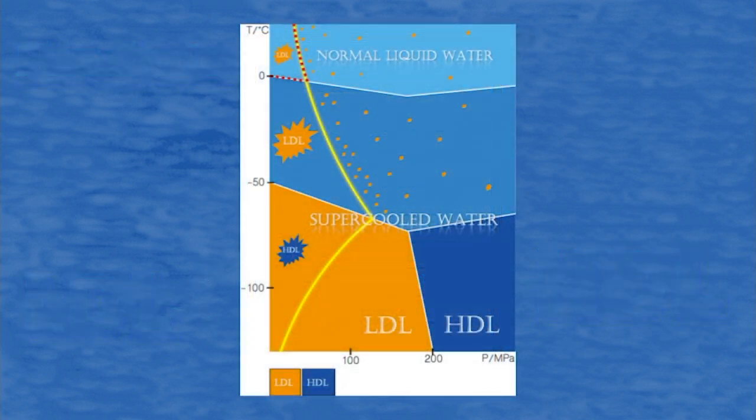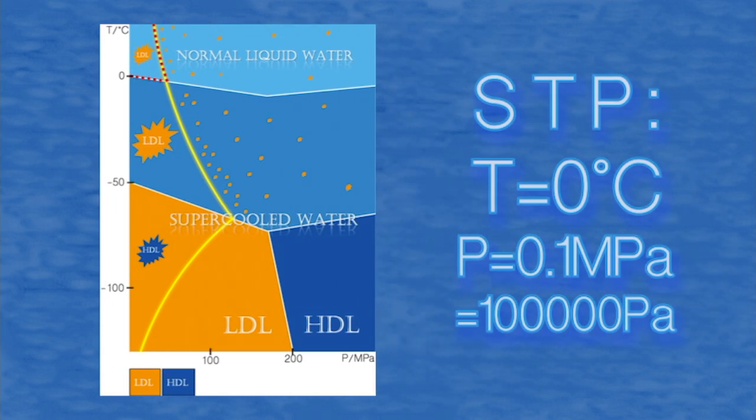This is a phase diagram which illustrates different states of water under changing conditions, temperature and pressure. Here you can see a region indicated by the yellow line where there is a significant proportion of LDL and hence the anomalies take place, and a sub-region indicated by the red line where temperature is higher than 0 degrees Celsius while pressure is fluctuating around 100,000 pascals. Such conditions are called standard. We live under these conditions.